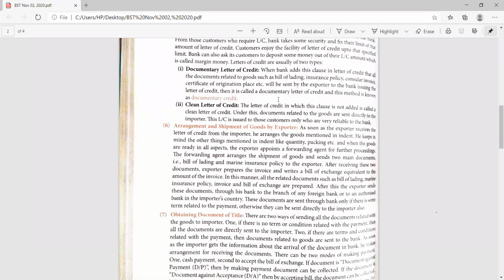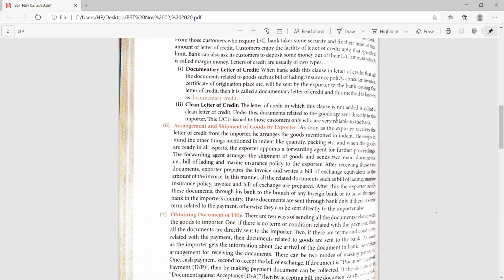Documentary letter of credit is when the bank adds a clause in the letter of credit that all the certificates of origin, place, etc. will be sent by the exporter to the bank issuing the letter of credit. This method is also known as the documentary credit. And the other one is the clean letter of credit. It is a letter of credit in which the clause is not added.